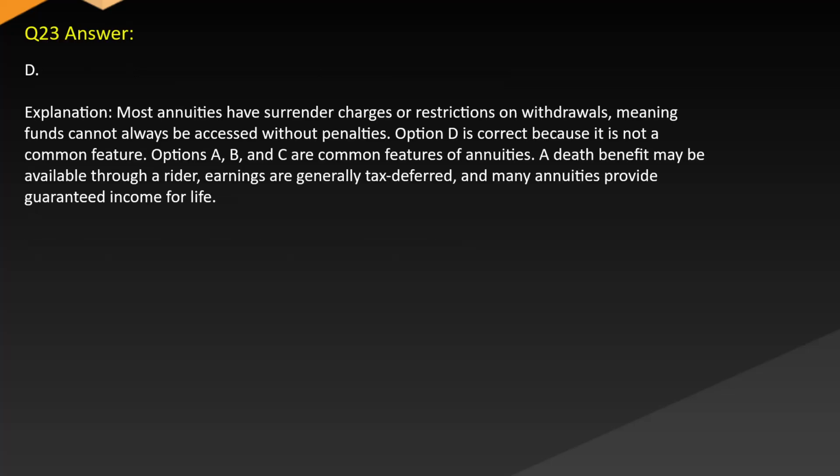Answer D. Explanation. Most annuities have surrender charges or restrictions on withdrawals, meaning funds cannot always be accessed without penalties. Option D is correct because it is not a common feature. Options A, B, and C are common features of annuities. A death benefit may be available through a rider, earnings are generally tax deferred, and many annuities provide guaranteed income for life.